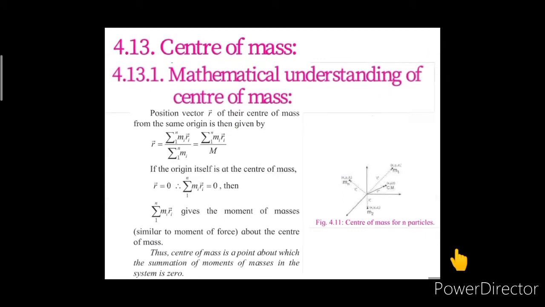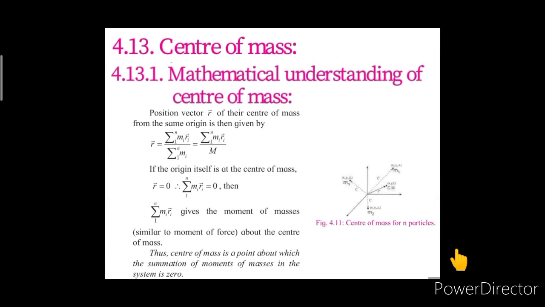Now, the position vector r of the center of mass from the same origin is given mathematically by this formula. Vector r represents the position vector of the center of mass from the same origin, and mathematically it is the ratio of the summation of the product of mass and position vector divided by the total mass of the system.